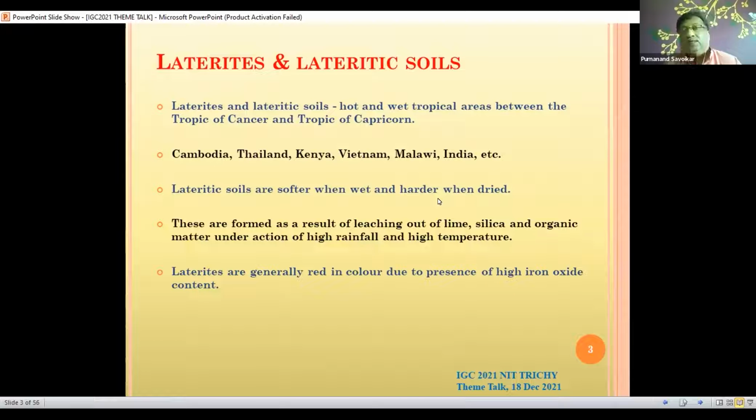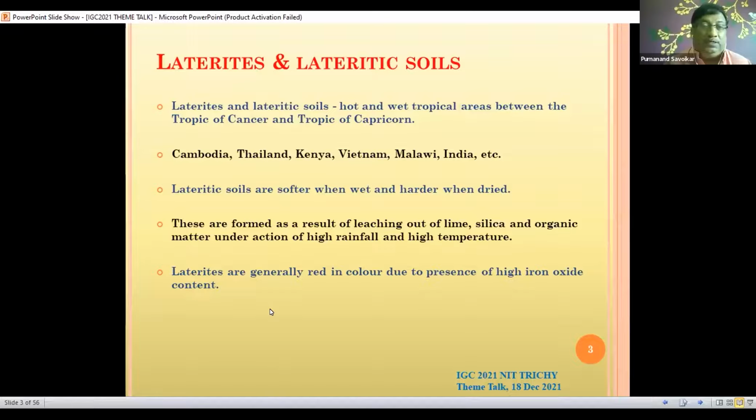So these soils have typical characteristics. They are softer when they are wet and harder when they are dry. They are formed as a result of leaching action of lime, silica, and organic matter under the action of high rainfall and high temperature. The various minerals found in this lateritic soil depend upon the nature of agencies responsible for this leaching action and the quantum of laterization taking place under these natural agencies. Basically, they are said to have a high iron oxide content.